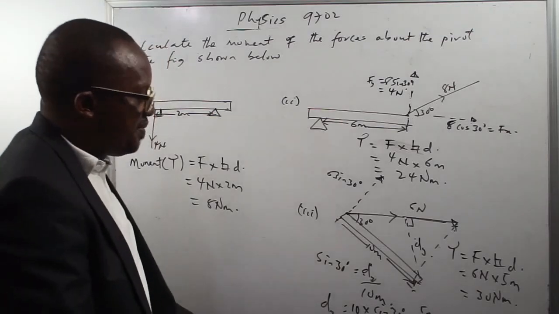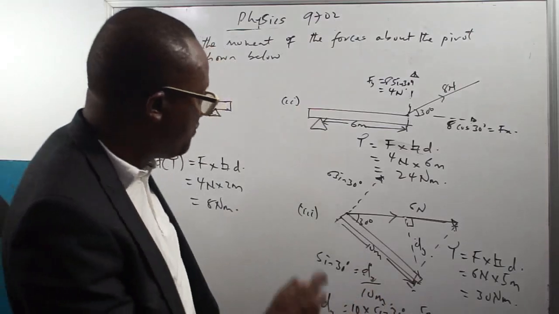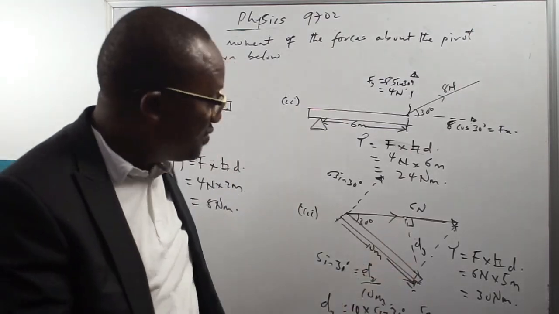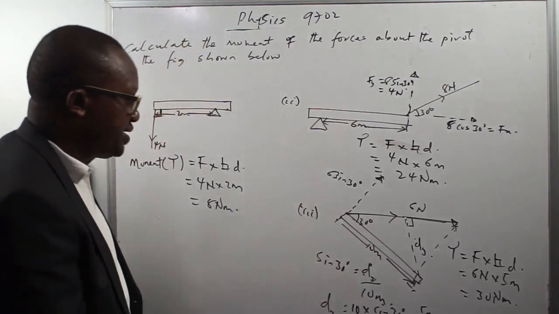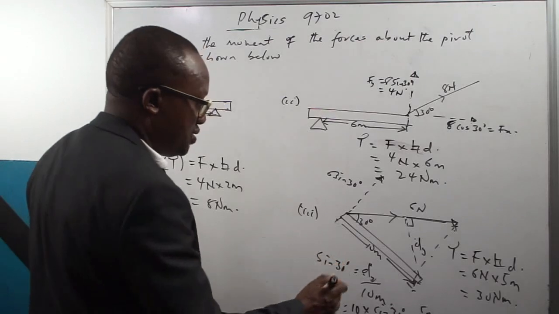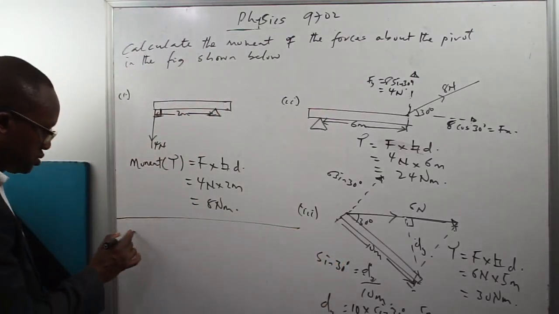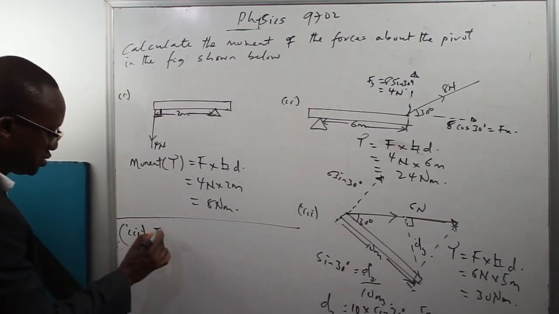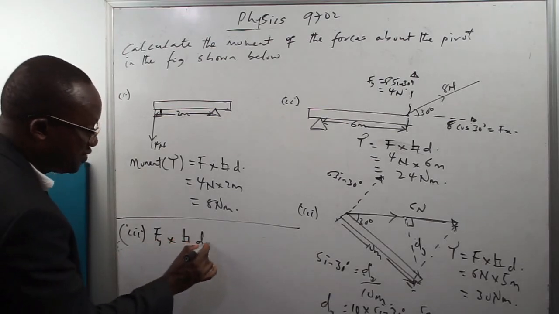So it's either I make the force perpendicular to the distance from the pivot, or I find the perpendicular distance of that force from the pivot. Both of them will give the same thing. So the moment here will be the product of this force and the perpendicular distance from the pivot.